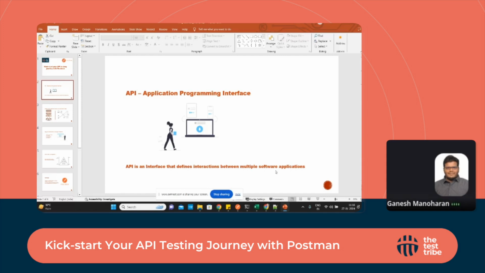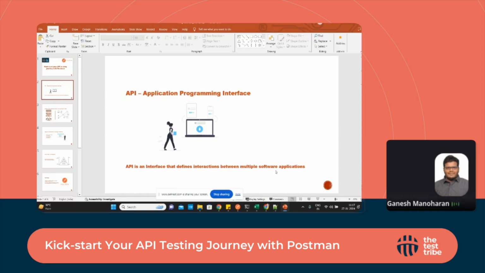The weather application is creating the data, and any portal or device reads those details from that API. That's how APIs talk to each other. API stands for application programming interface. It is an interface that interacts between multiple software applications. So we'll take one more example.